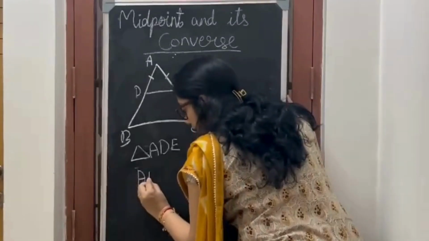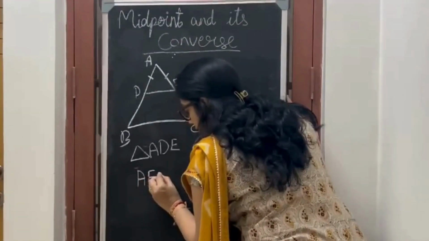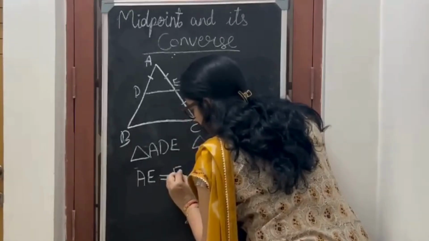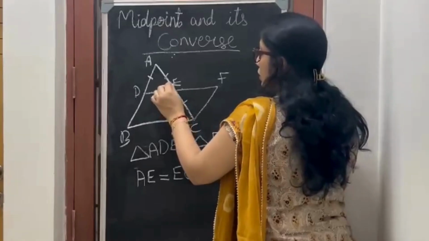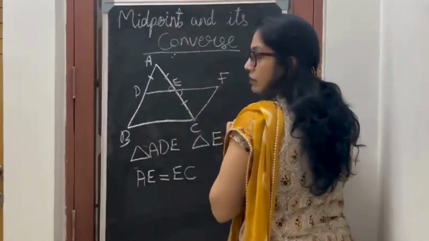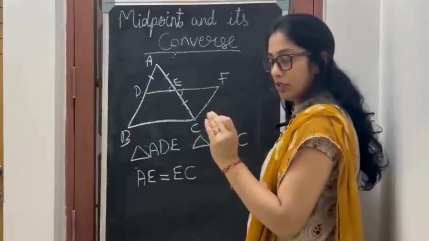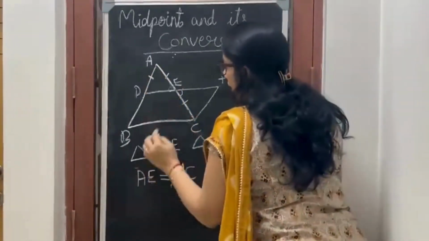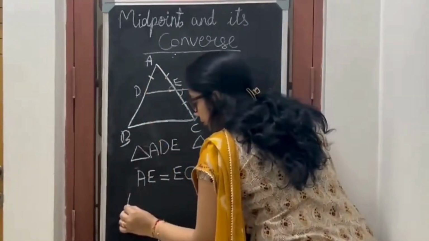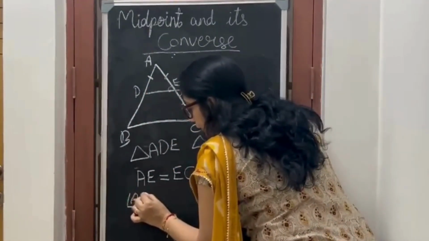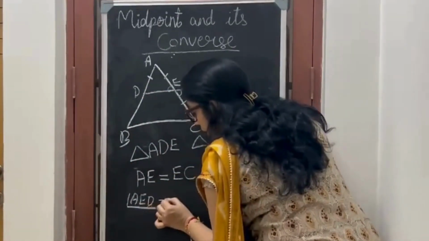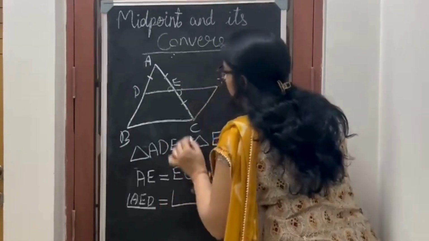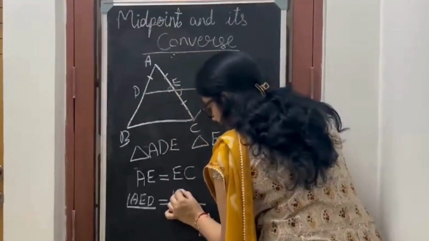Now these are vertically opposite angles, so they will be equal to each other. So I will say angle AED is equal to angle FEC.